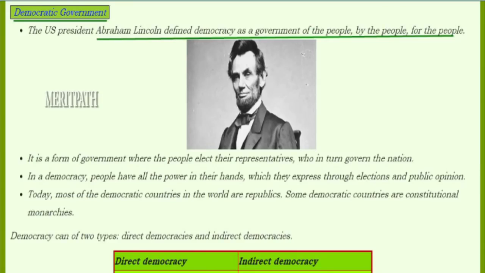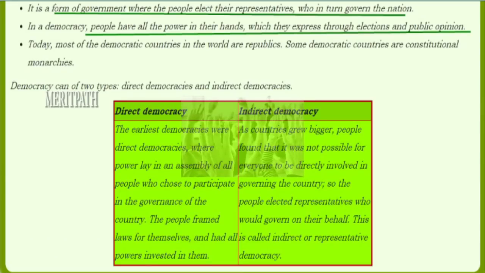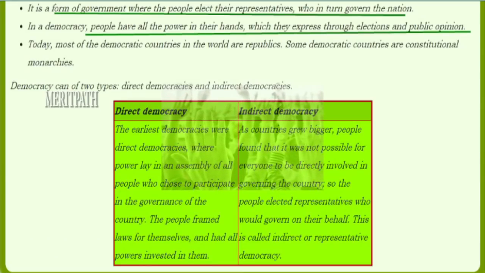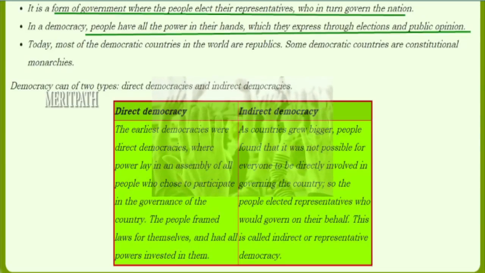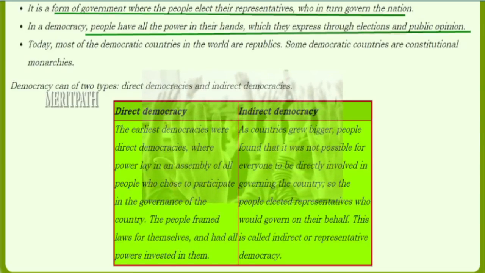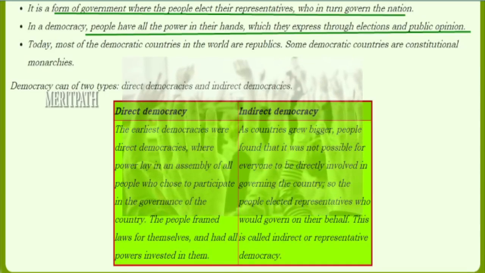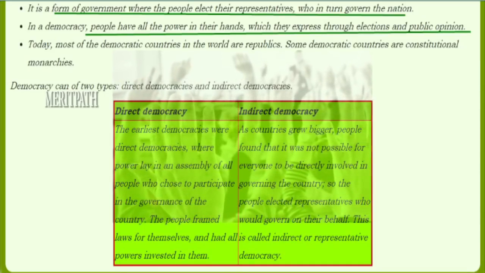Next is democratic government. US President Abraham Lincoln defined democracy as government of the people, by the people and for the people. In this image we can see the US President Abraham Lincoln. In a democratic form of government, people elect their own representatives who in turn govern the nation. In democracy, people have all the power in their hands, which they express through either elections or public opinion.